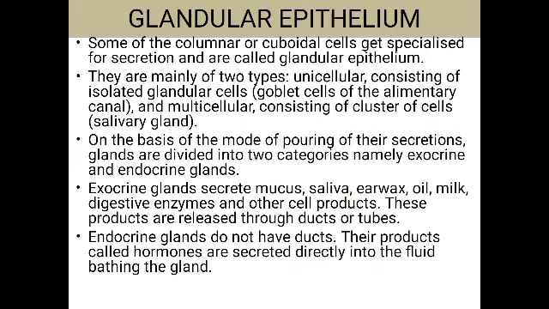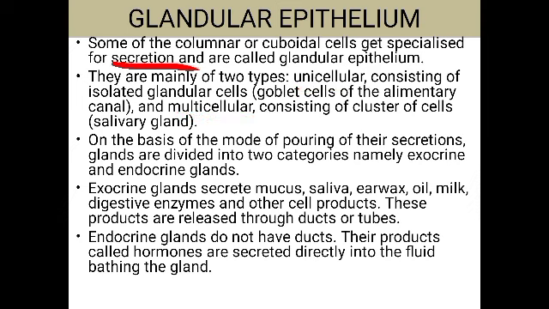Okay. Next is the glandular epithelium. See, some of the columnar or cuboidal cells get specialized for secretion and are said to be the glandular epithelium. They take up the function of secretion and they become glandular epithelium. Mainly there are two types of glands, that is unicellular and multicellular glands.